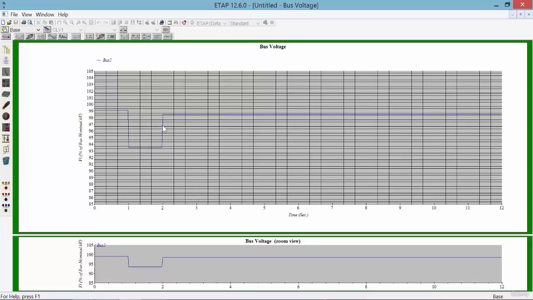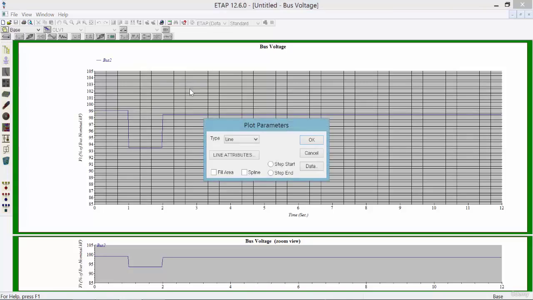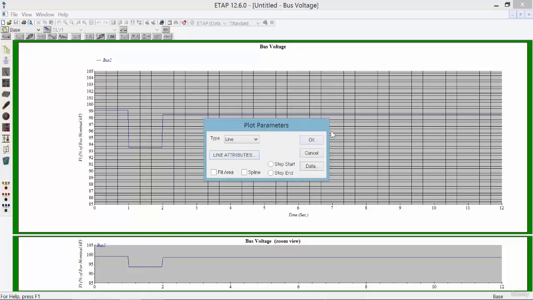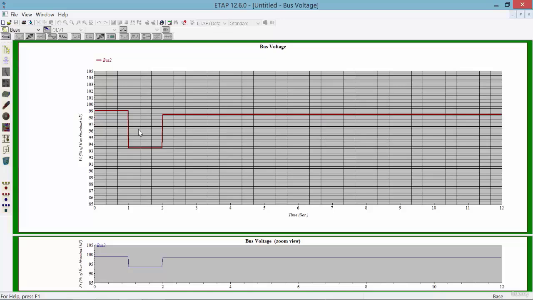But as you can see, the curve itself is not legible, so we're going to double click on that too and change the attributes for this line to red and the thickness to 3, and click on OK and OK.